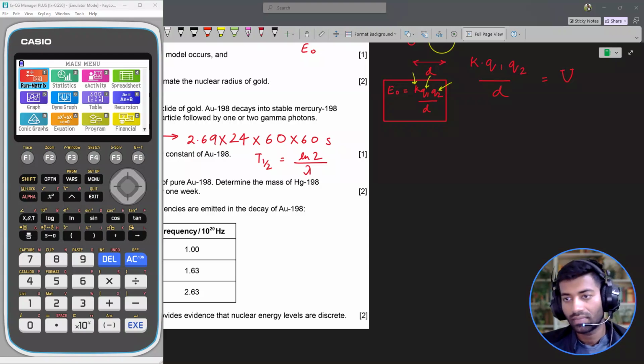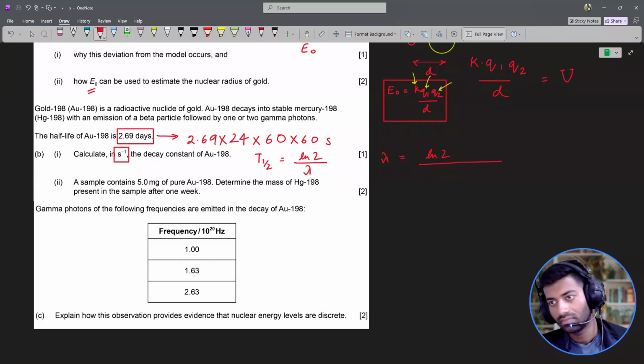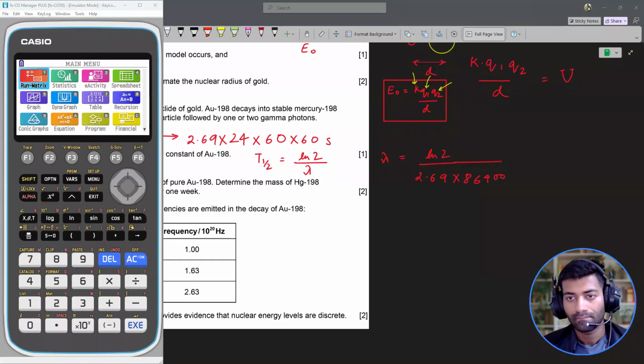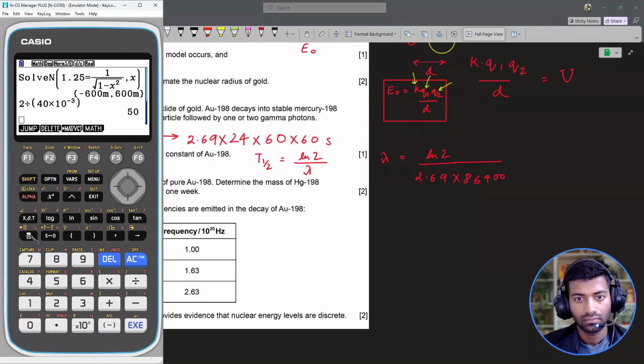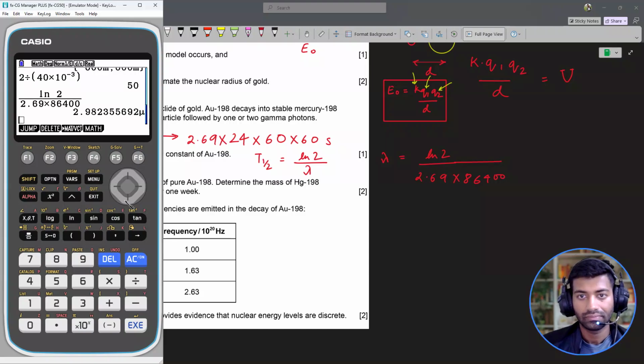All right, so I can say that the decay constant will be ln2 over this whole part, 2.69 into 86400. Just need to solve for the decay constant. So we have ln2 divided by 2.69 times 86400, and this is equal to 2.98, and I hope you can see the mu at the end.